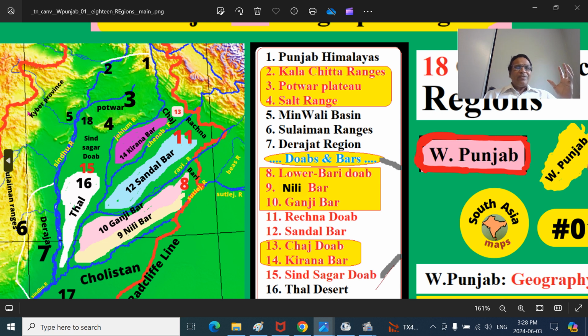These are the mountains adjoining the Baluchistan province of British India. They are called the Suleiman mountain ranges here. Number 6 is the Suleiman mountain range. The east side of the Suleiman range is mostly plains, and the west side of the Sindhu River is called the Derawali region, the Derajat region. This is the Derajat.